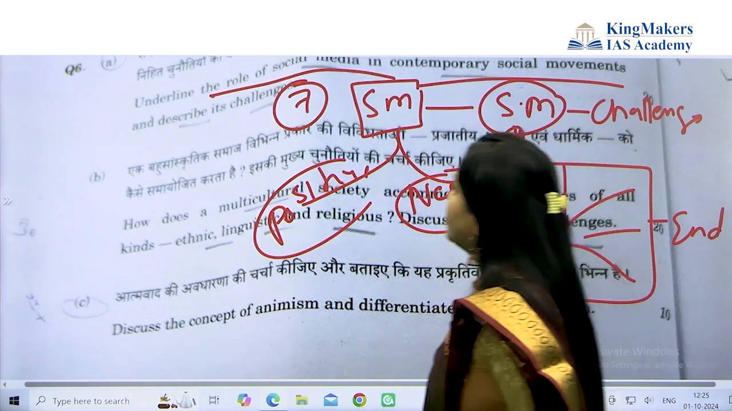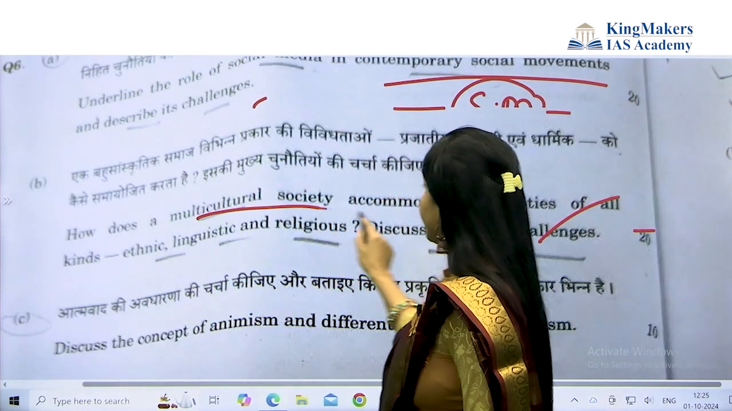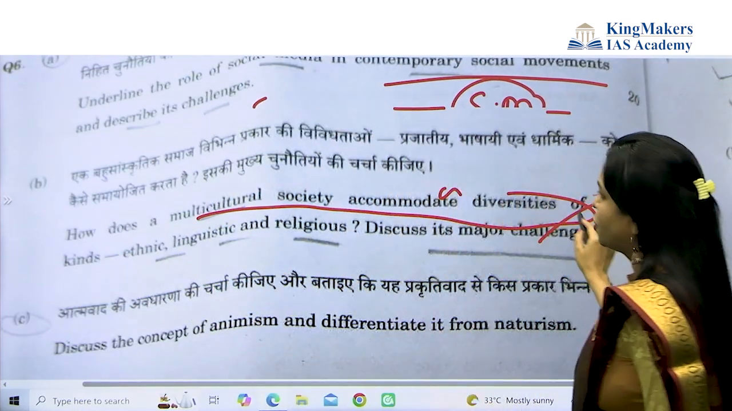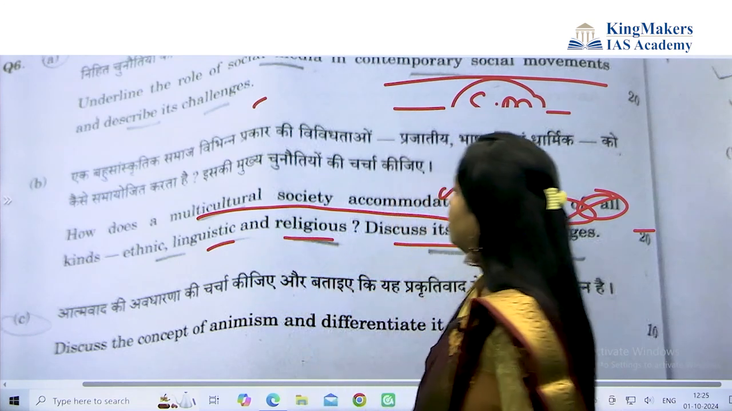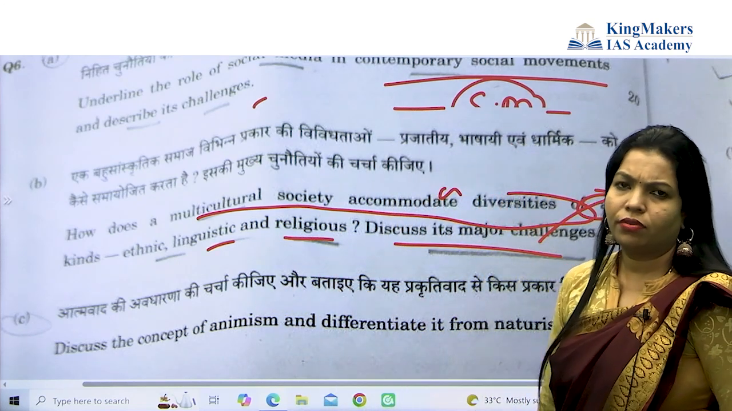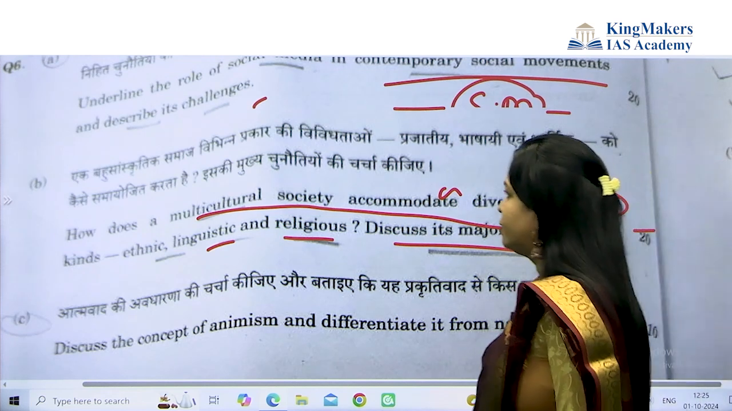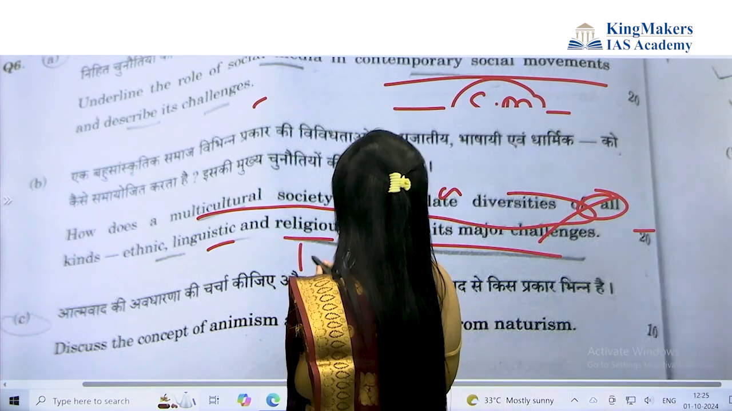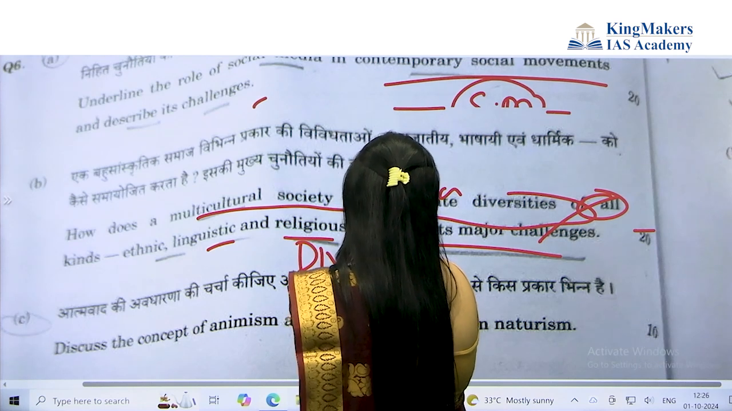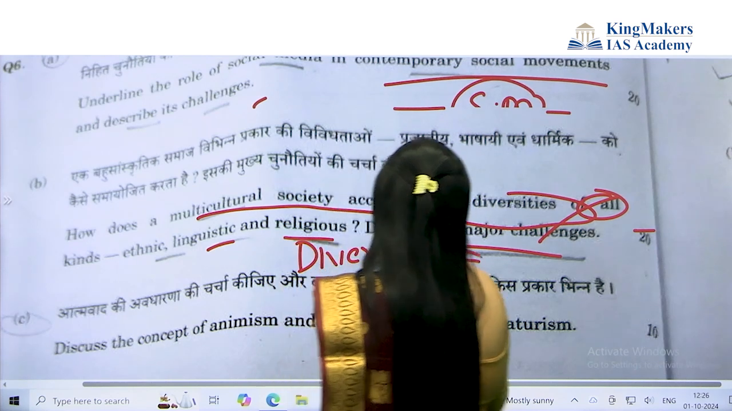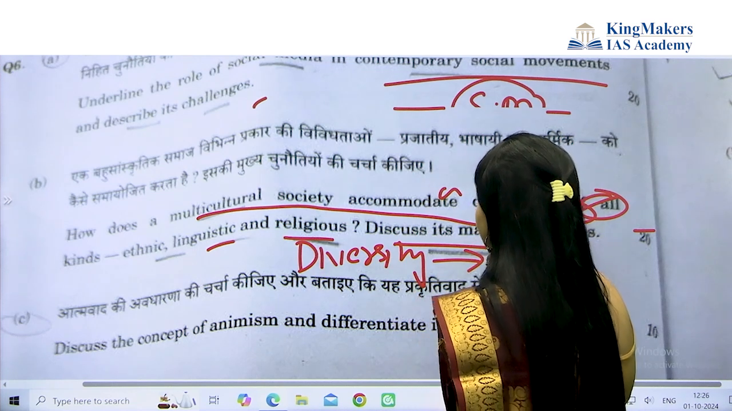The next question: how does a multicultural society accommodate diversity of all kinds, ethnic, linguistic, religious? Discuss its major challenge. Now, where can we take this from? See, diversities of all kinds: ethnicity, linguistic, and religion.